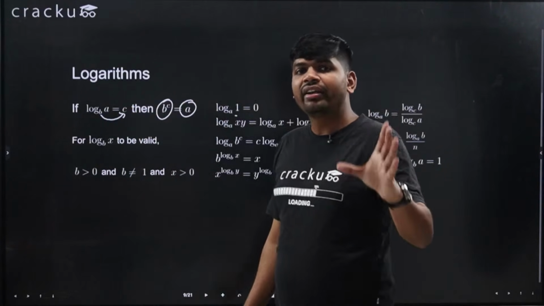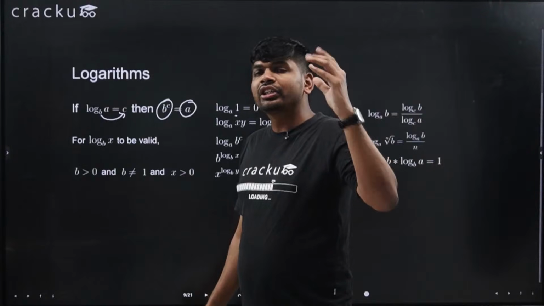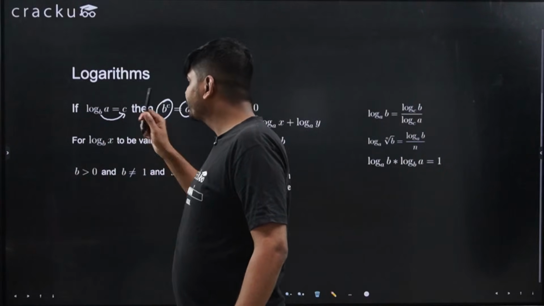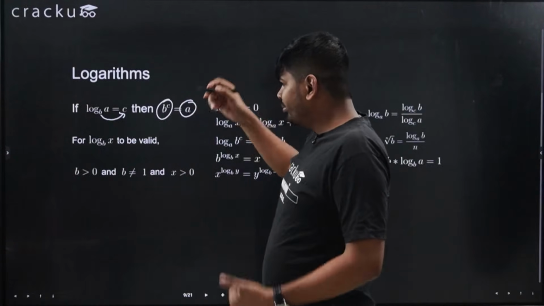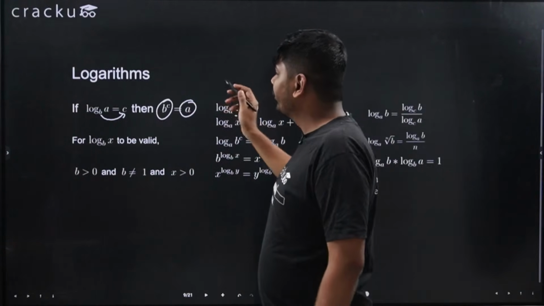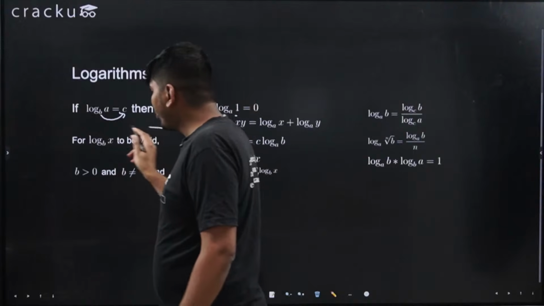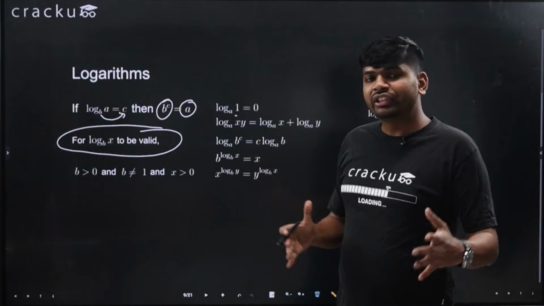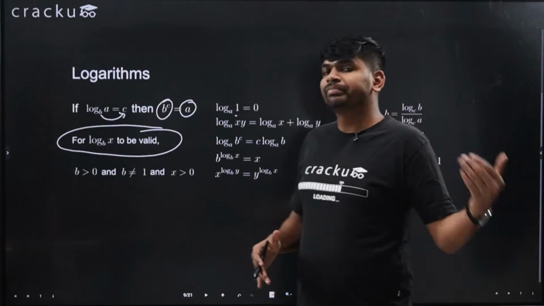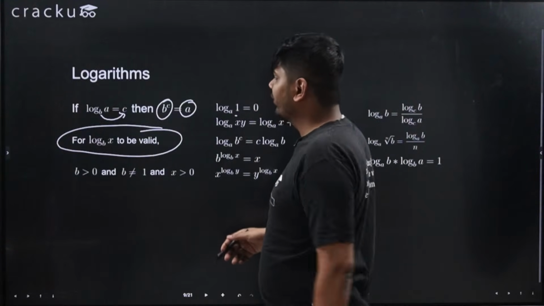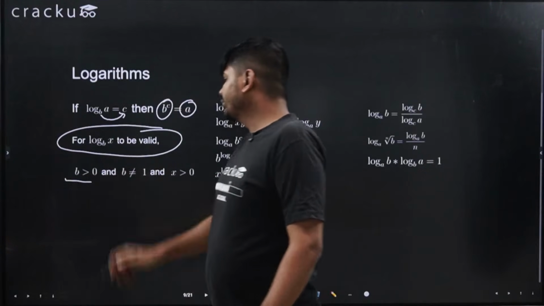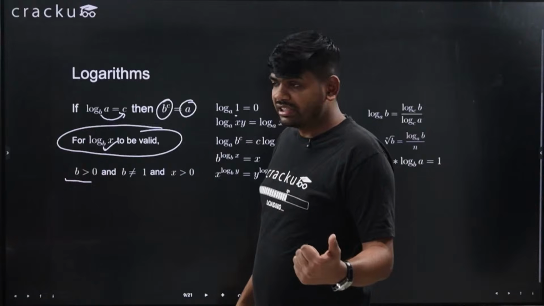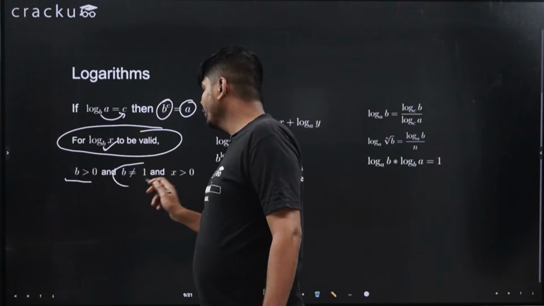This is the standard description of logarithm, that if log a to the base b is equal to c, then b power c will be equal to a. For log x to the base b to be valid, there are certain conditions that the logarithm should satisfy. b should be greater than 0, it can be fractions but it cannot be equal to 1.